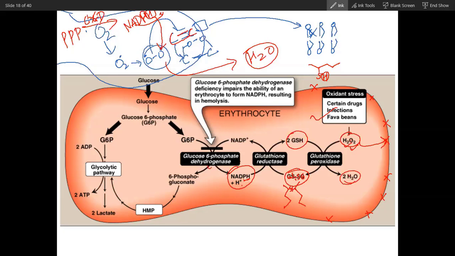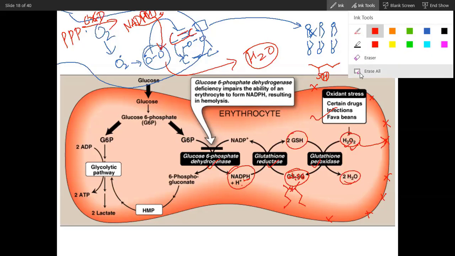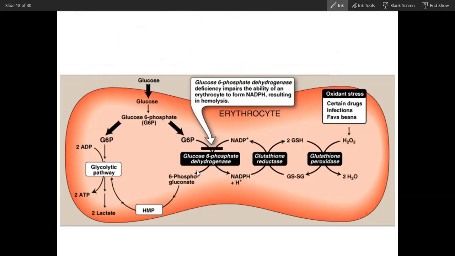So there are 3 enzymes that will function in sequence. This is a part of the pentose phosphate pathway. It will supply NADPH, and NADPH will neutralize H2O2, this peroxide, to H2O. This peroxide production will be high when there is oxidative stress.